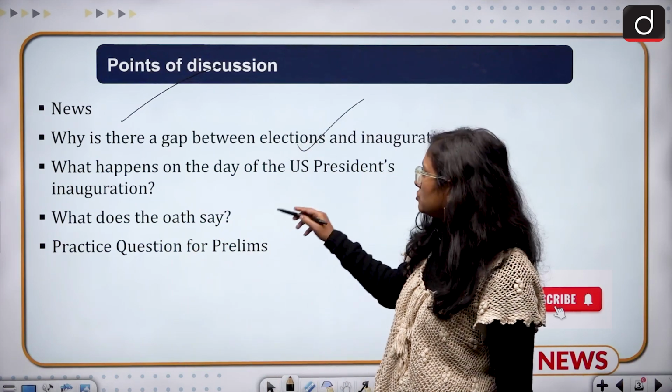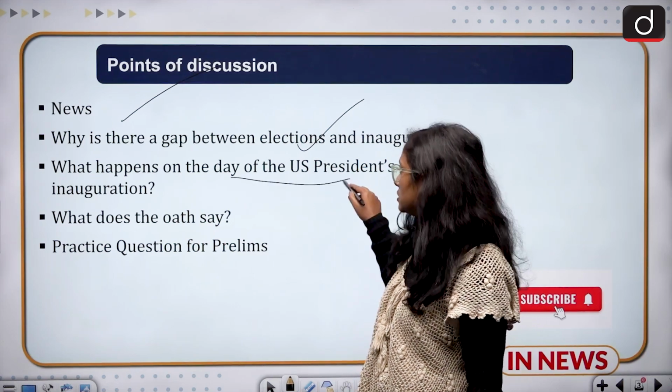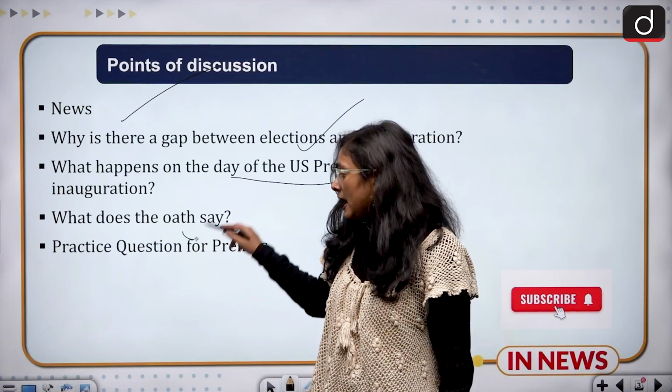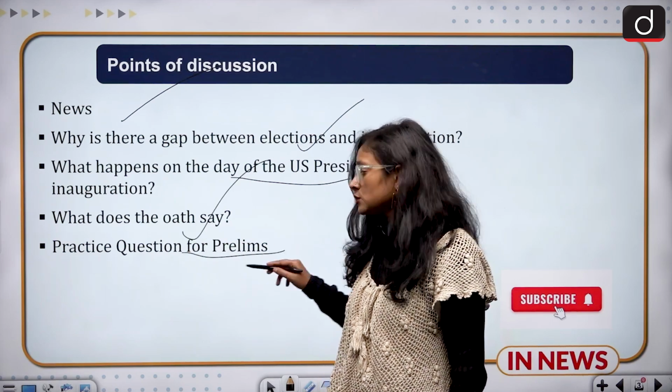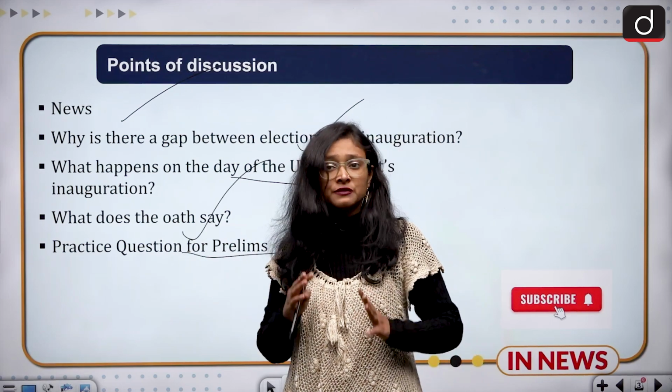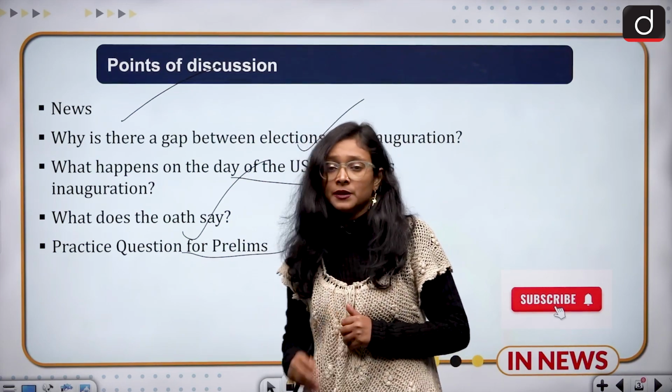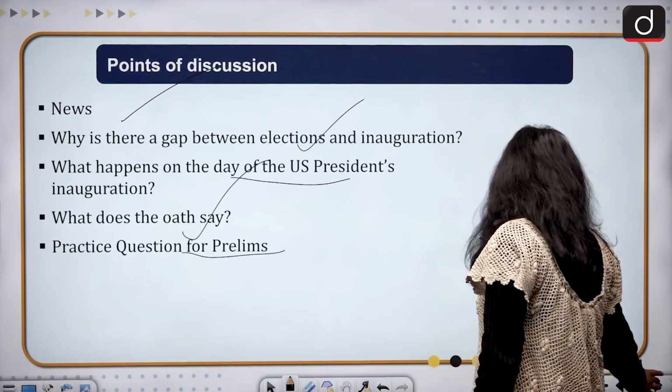Then we are going to discuss what happens on the day of the US President's inauguration and what the oath says. And then we are going to discuss a practice question for prelims. We'll also briefly discuss what we can expect from Trump's policy. So here we'll come to the news part.